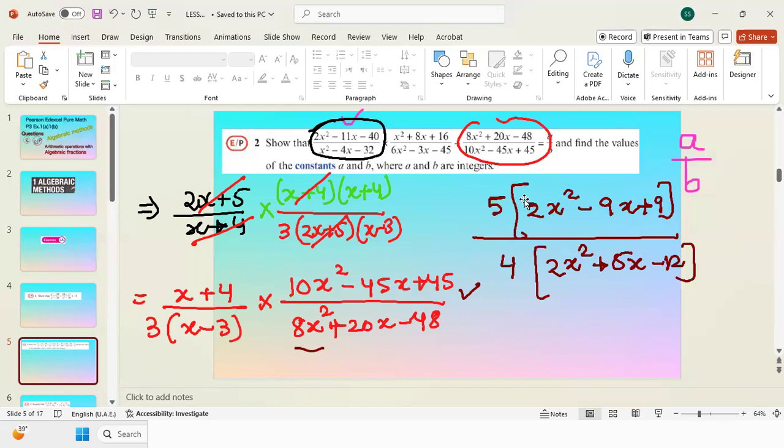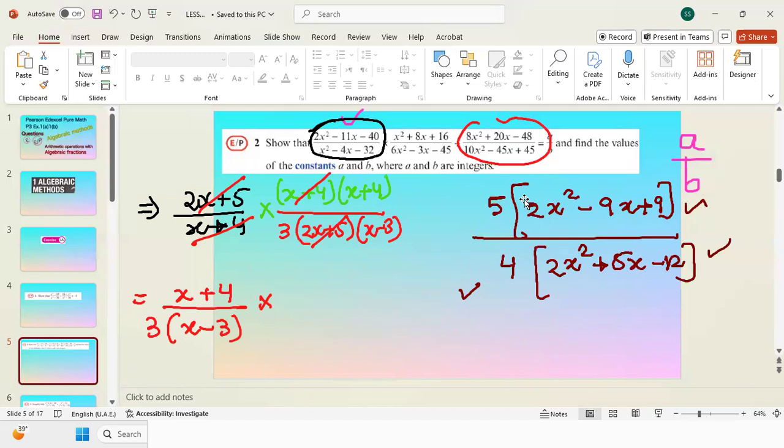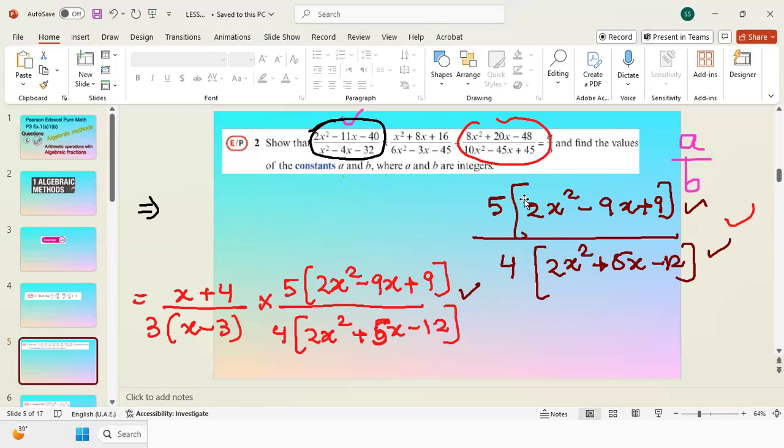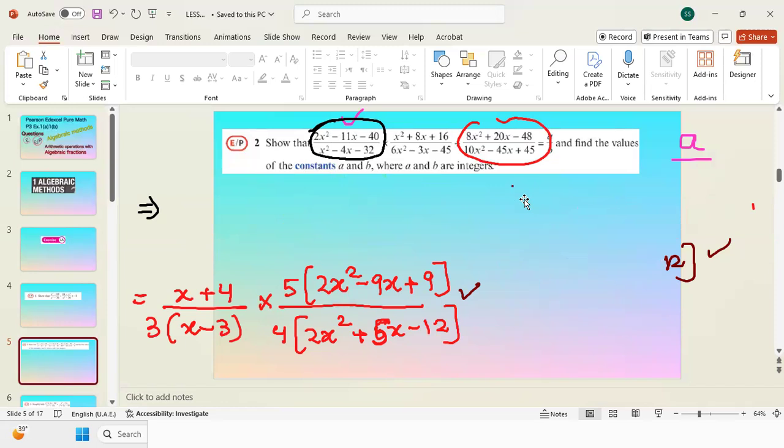Then I have to simplify each of these brackets. So what I am going to do here is first rub all of this out, and instead of it I will be replacing it with this expression which I have received after taking the common term. So this will be 5 times 2x squared minus 9x plus 9, divided by 4 times 2x squared plus 5x minus 12. Then the next aim is to simplify these fractions, or you need to factorize them.